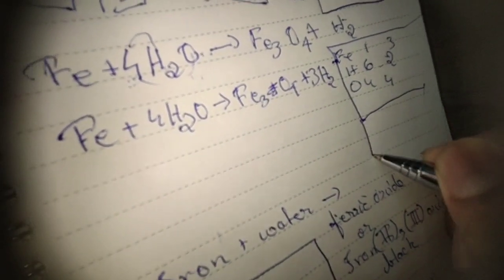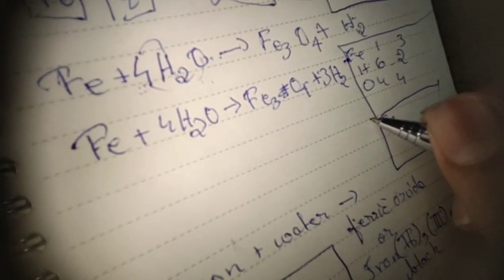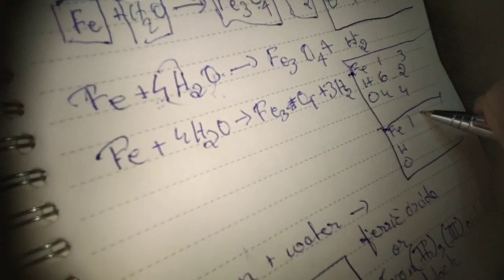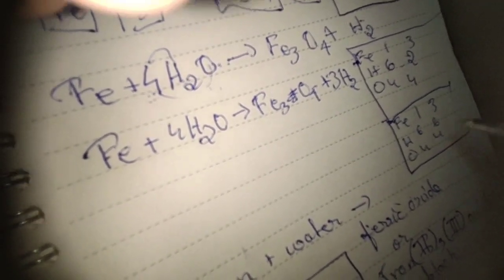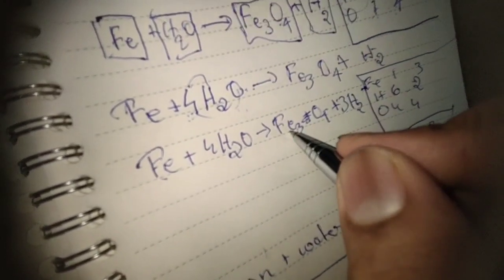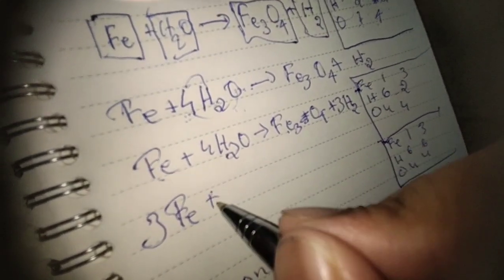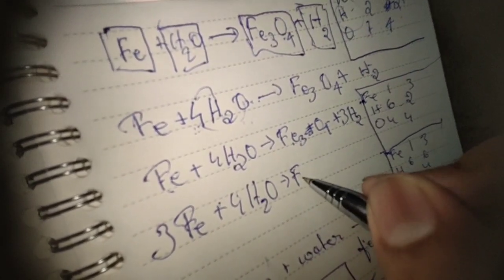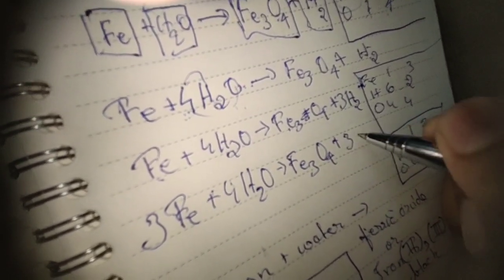Now we make this table again for the last time. Second last time. Iron, hydrogen, oxygen: 1, 3, 1, 3, 6, 6, 4, 4. Last change, iron 1 molecule, iron 3 molecules. What we do, add 3 more atoms or molecules of this. 3Fe plus 4H2O gives off ferric oxide plus 3H2.